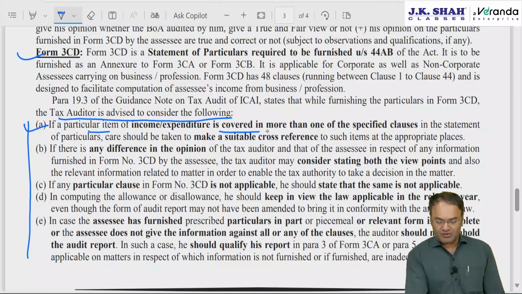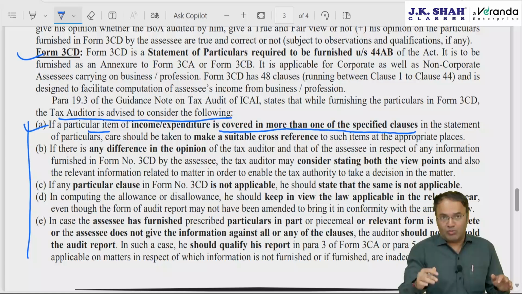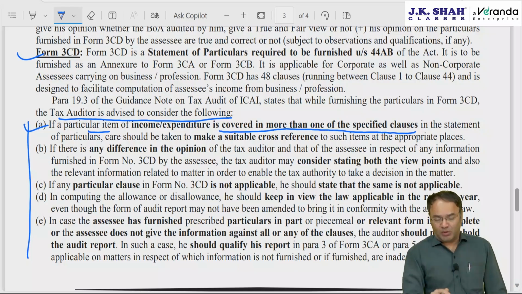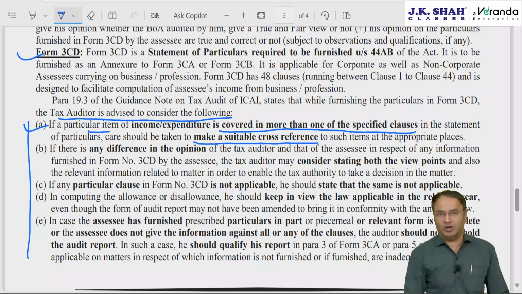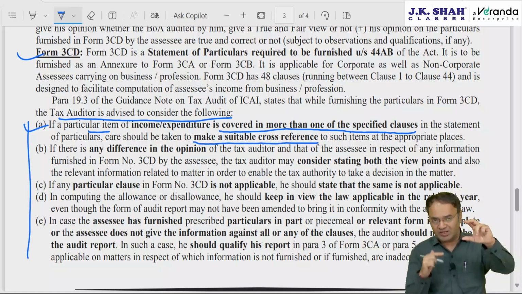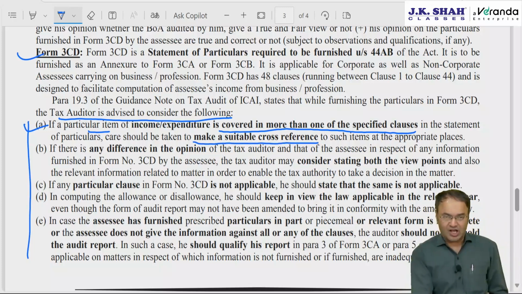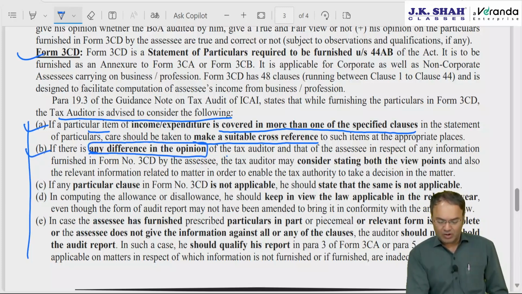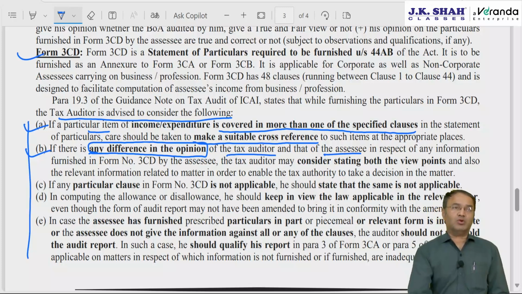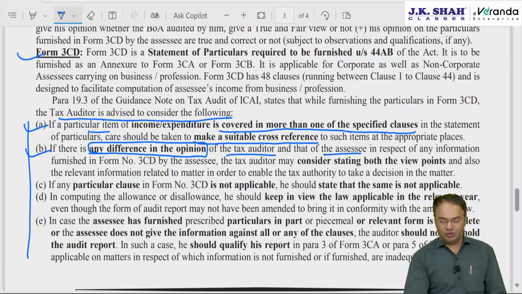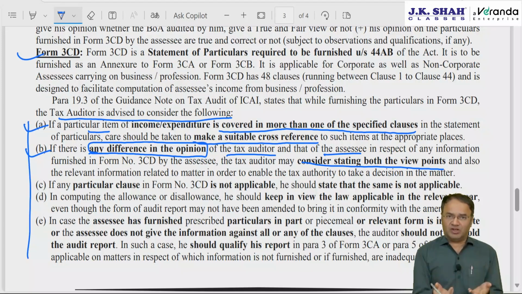If a particular item is covered at more than one place, in more than one of the clauses, then at one place you mention it in detail properly, and at the other place make a suitable cross reference that this point is covered in detail in so and so point. One point you cover in detail, another point having a similar concept you give a cross reference as per clause number so and so. If there is any difference of opinion between the auditor and the assessee client, then what to do? Then advisable is to mention both the views. Consider stating both the views, and also clarify your justification for why you are having so and so opinion.